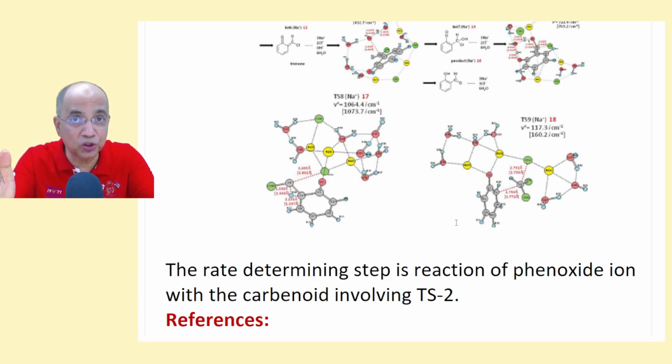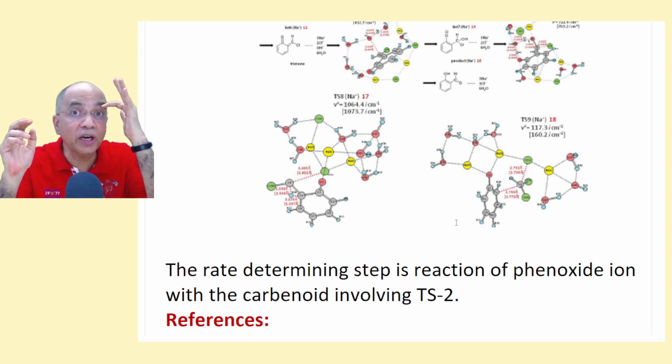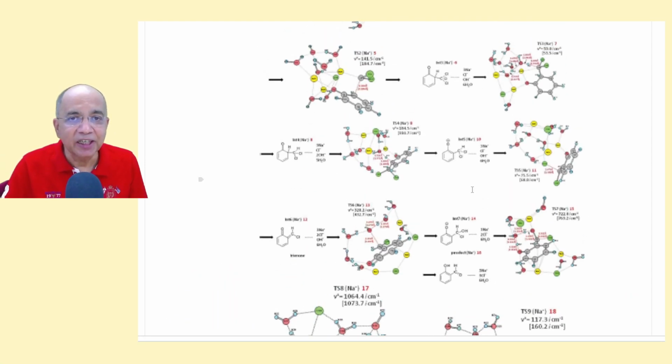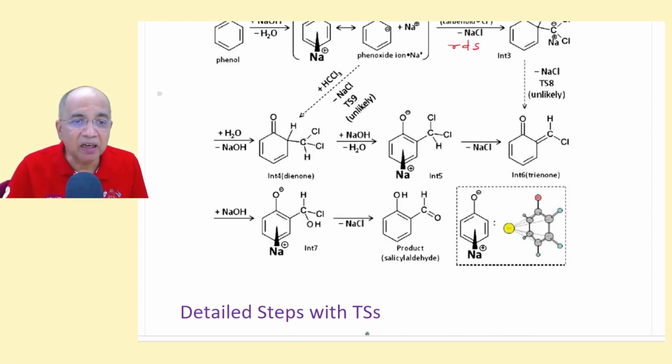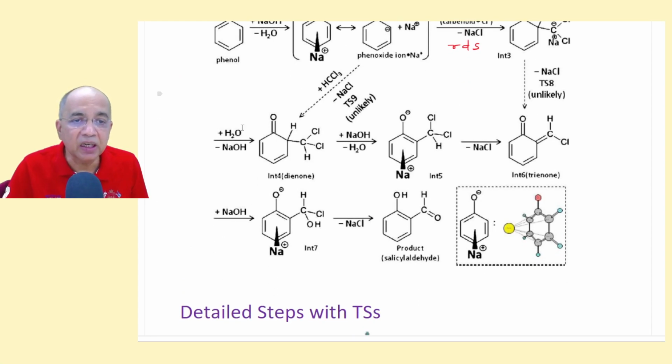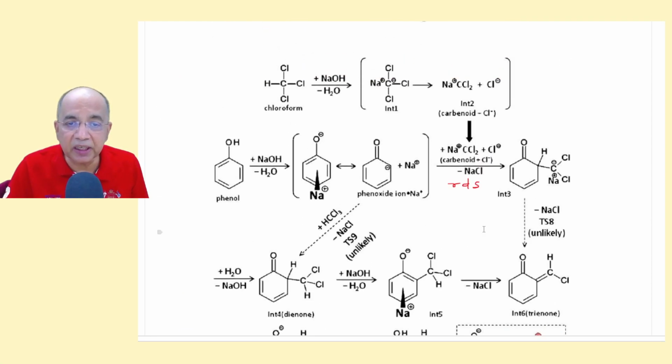Of course, if you are a student watching this video, you don't write carbenoid in your examination, because it has not come to your textbook; there it is carbene. But if your text does not give this trienone intermediate and dienone intermediate, then something is wrong, and that is not to be accepted.